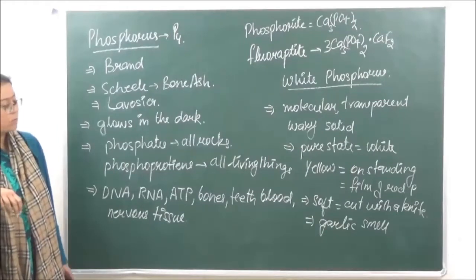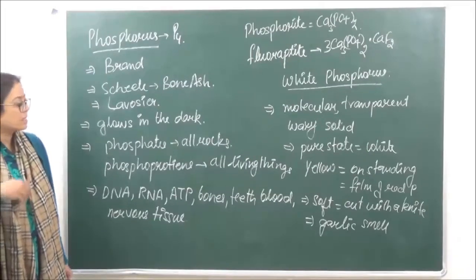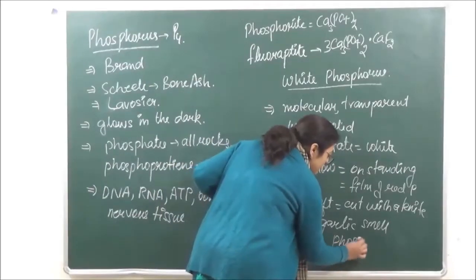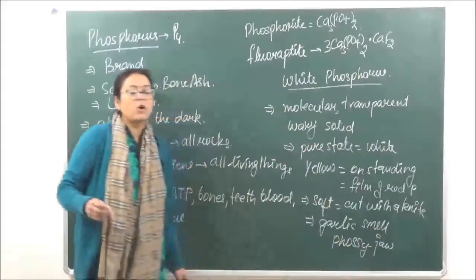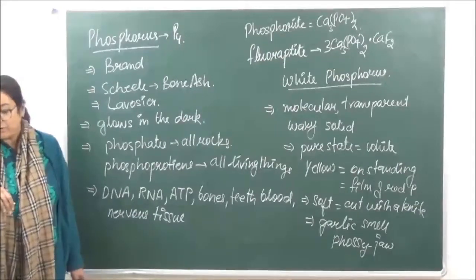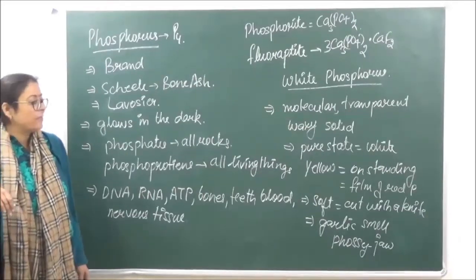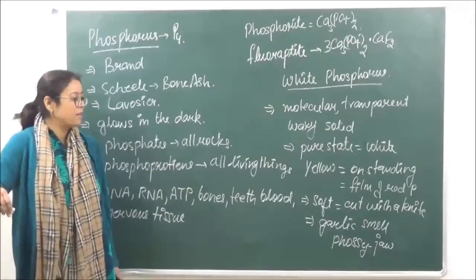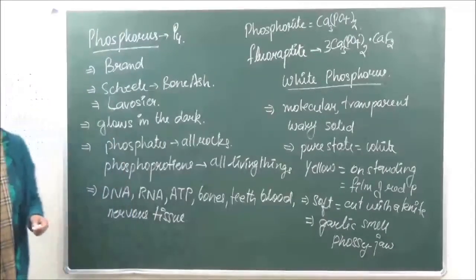तो इसको हम लोग बोलते हैं कि इसकी वजह से एक डिजीज होती है जो कि फास्फोरस के साथ काम करता रहता है बहुत ज्यादा, तो उसको एक डिजीज हो जाती है which is known as Phossy jaw. Phossy jaw, that is because of the people who are working in phosphorus, they get this kind of a disease. जहाँ पे this Phossy jaw means that they are going to have a kind of yellow teeth which develop. So this is the disease जो कि phosphorus में काम कर रहे लोग उनको हो जाती है, ठीक है?